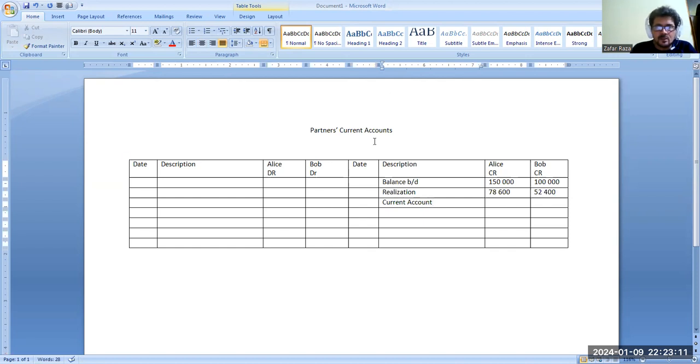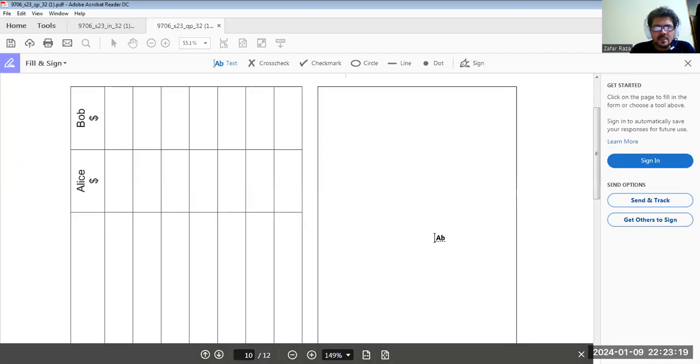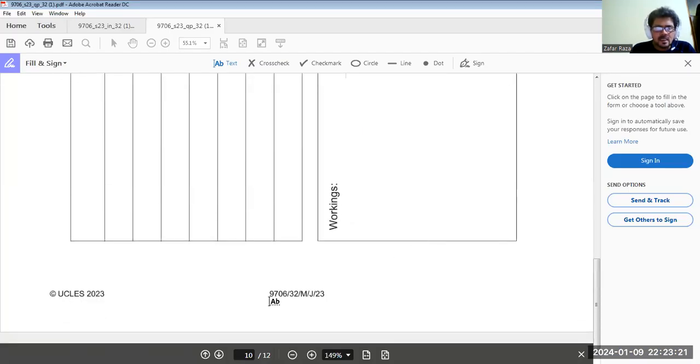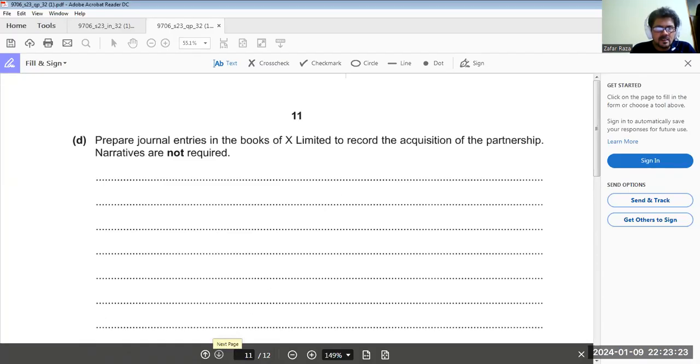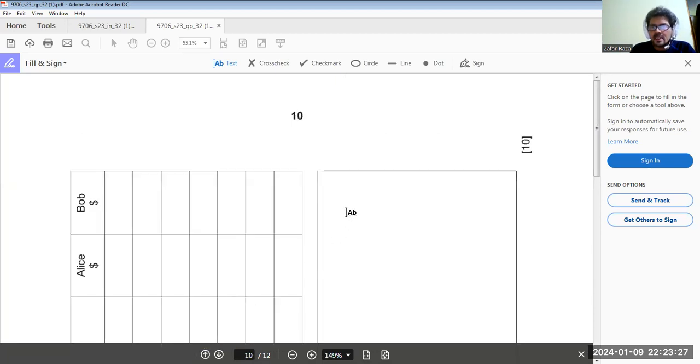So what we have to do, we have to go back to our question, the PDF, and see how to calculate the current account. Okay, we have to make current account for that.